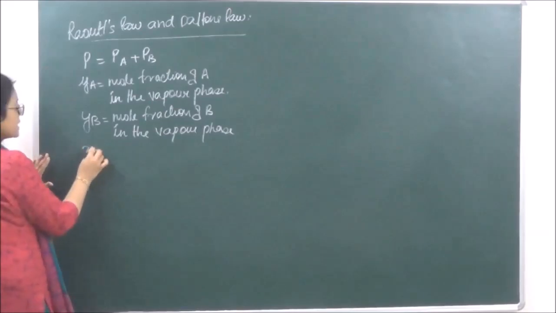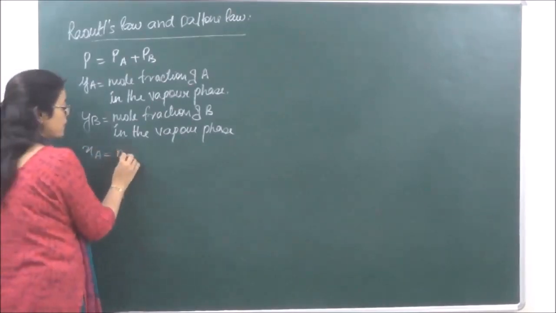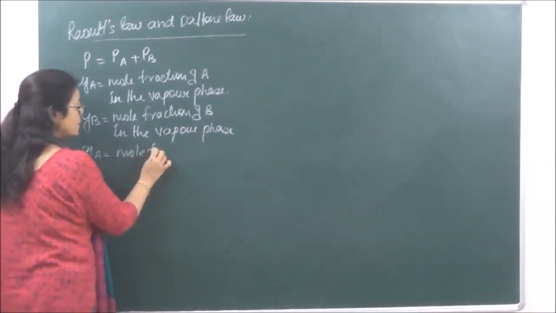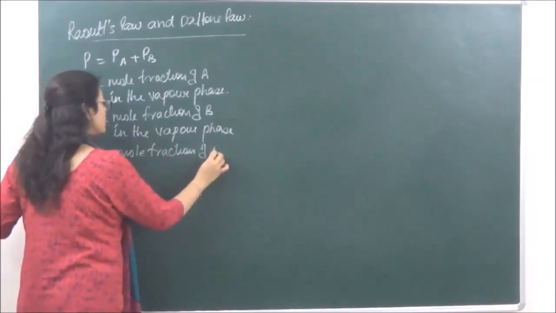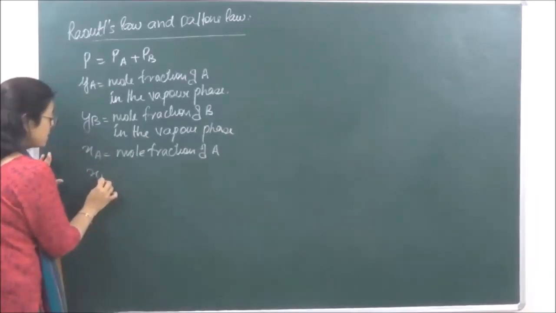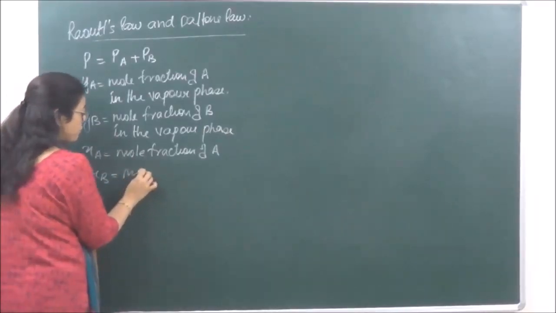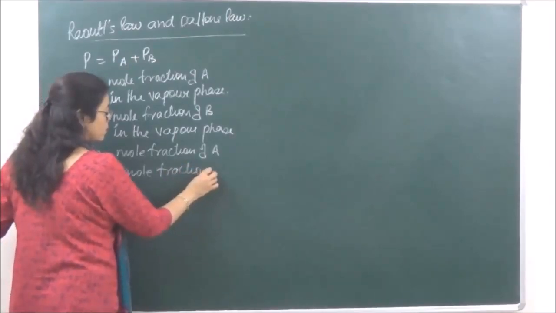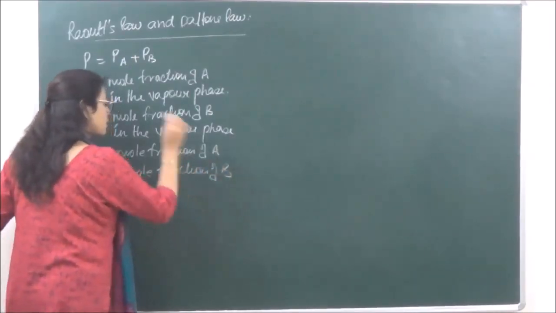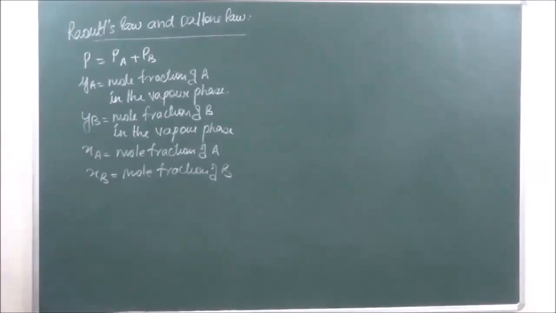Okay, and XA is the mole fraction of liquid A. XB is the mole fraction of B. Right? So this is what we have.